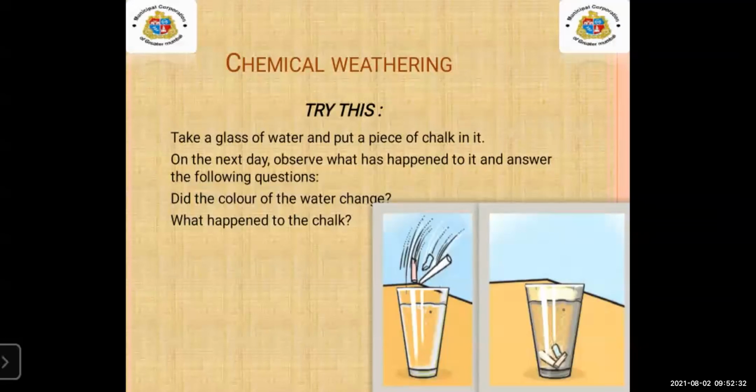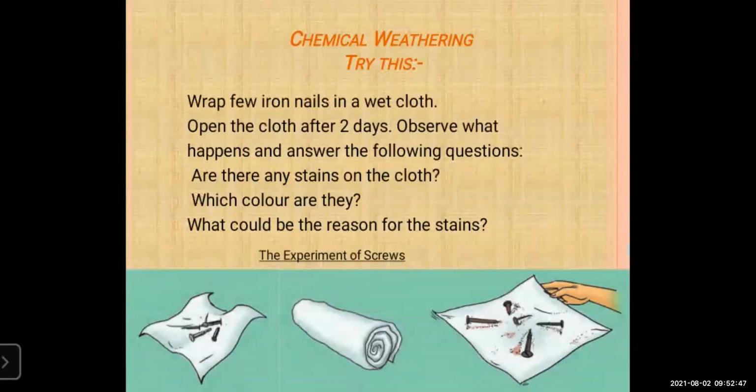To understand this chemical weathering, we have seen 2 activities. The chalk activity, how it gets dissolved and the particles are separated, and the second activity, where you keep nails in a wet cloth for 2 days, and what the changes will be, and the reasons for the stains that we have learned. Now, there are some reasons why chemical weathering occurs that we are going to learn today.